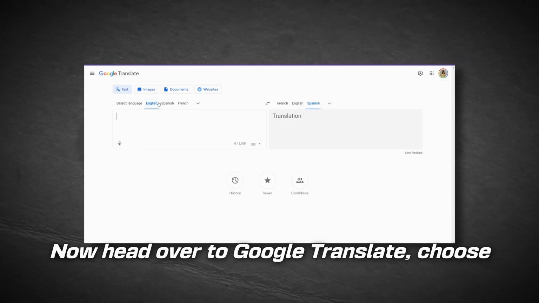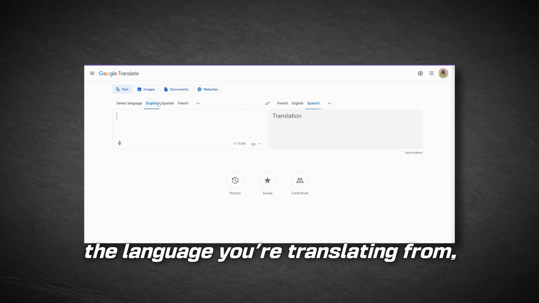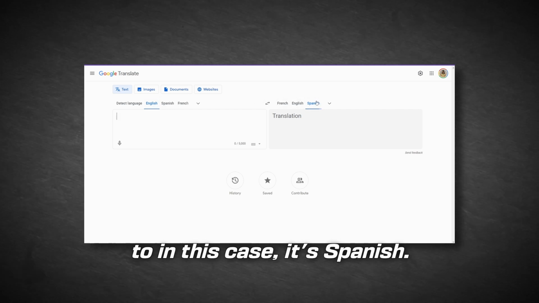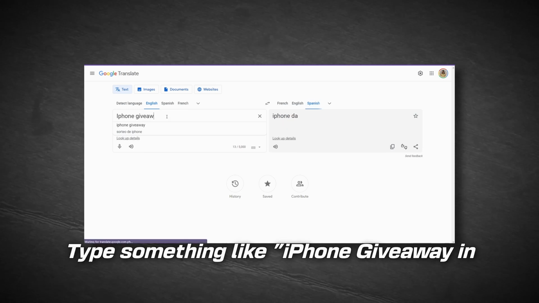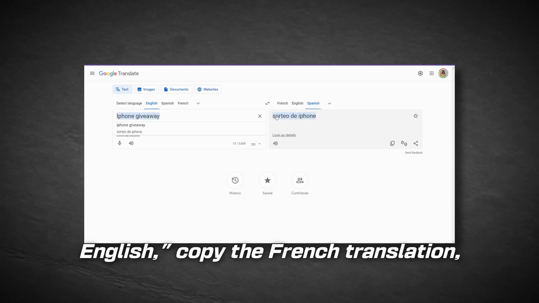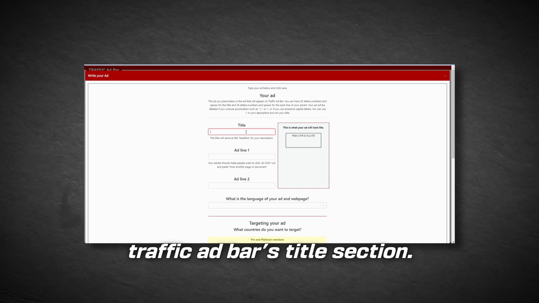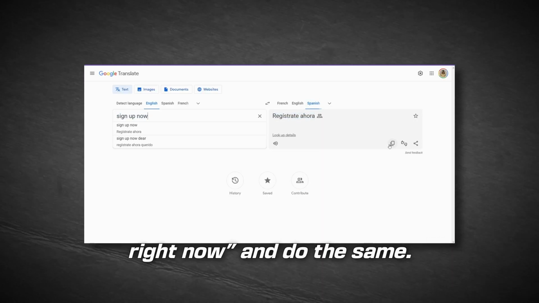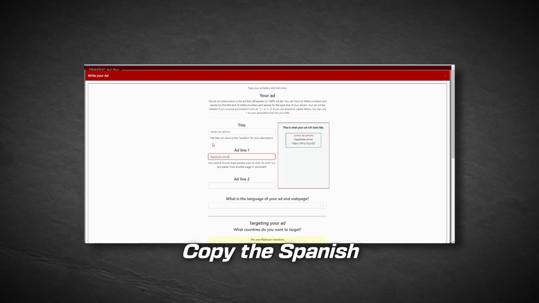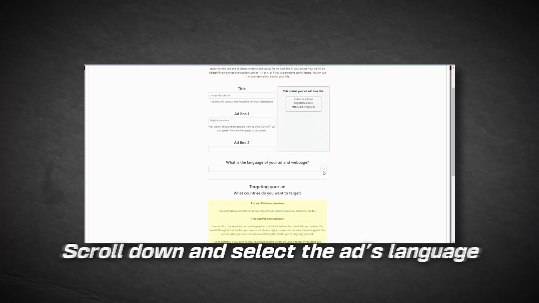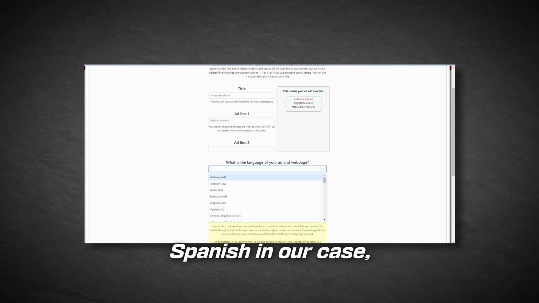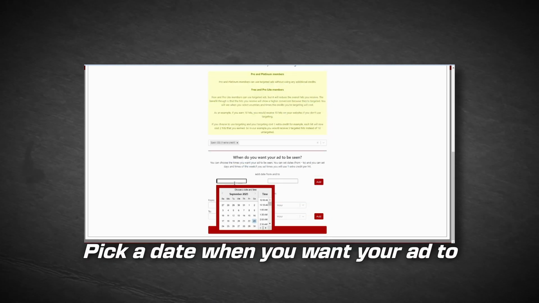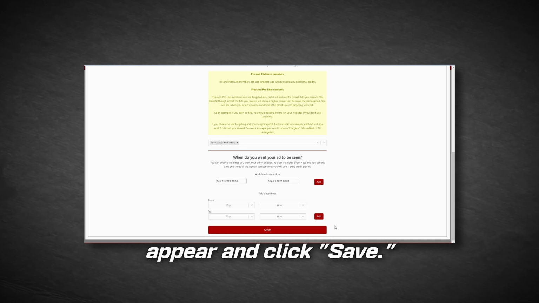Now head over to Google Translate. Choose the language you're translating from. In my case, it's English, and the language you're translating to, in this case, is Spanish. Type something like iPhone giveaway in English, copy the Spanish translation, and paste it into the Traffic Ad Bar's title section. Next, add another line such as sign up right now and do the same. Copy the Spanish translation and paste it there. Scroll down and select the ad's language, Spanish in our case, and then choose Spain as the target location for your ad. Pick a date when you want your ad to appear and click Save.